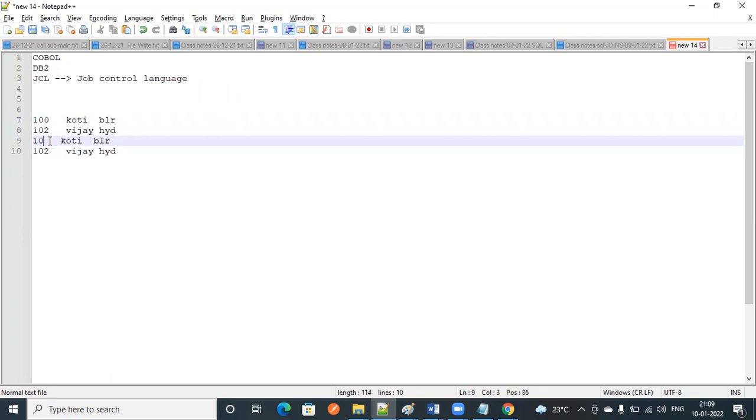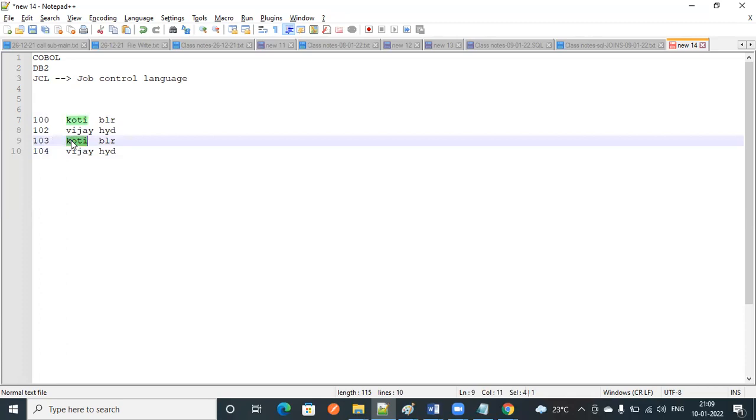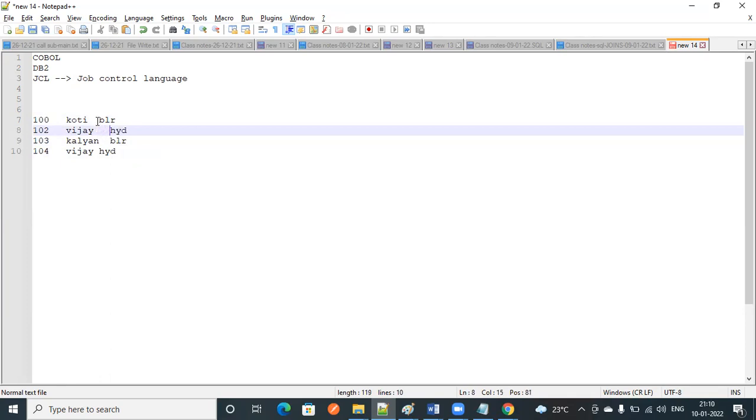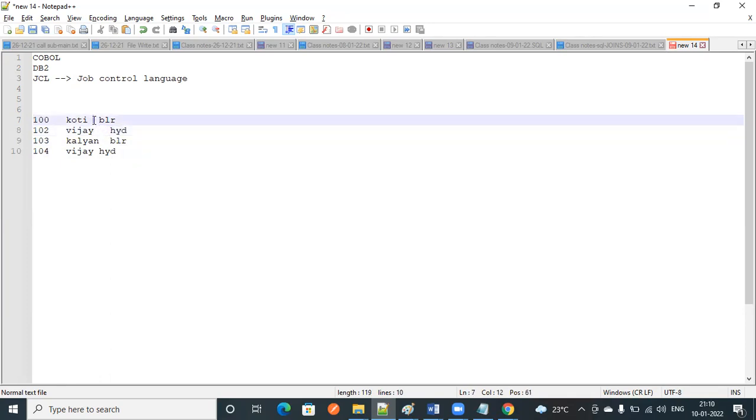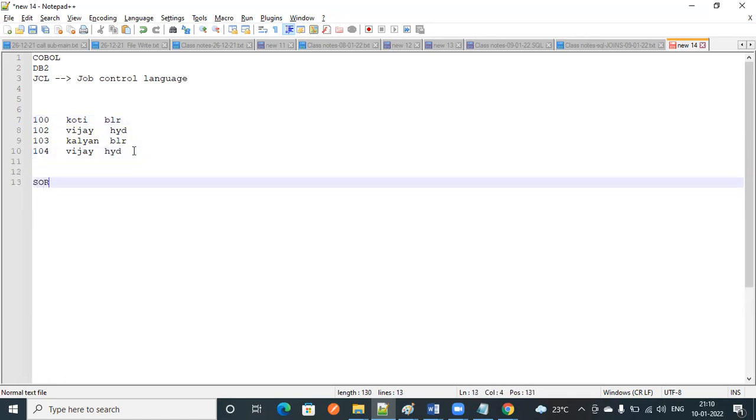So I want to extract the records of those who are staying in Bangalore. So here we are performing some sort operation. There is one more thing apart from COBOL, so there is a sort.